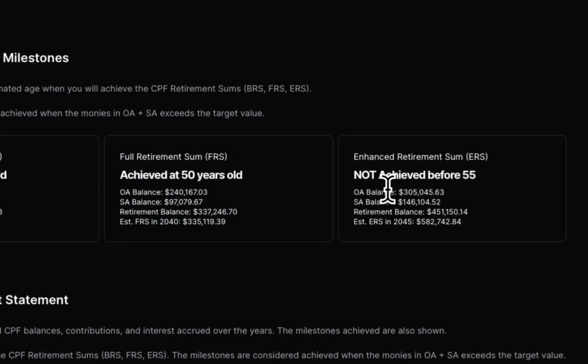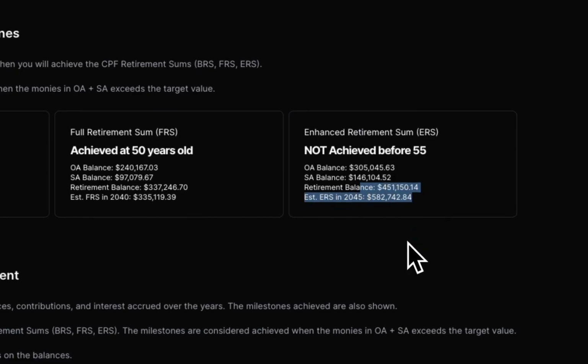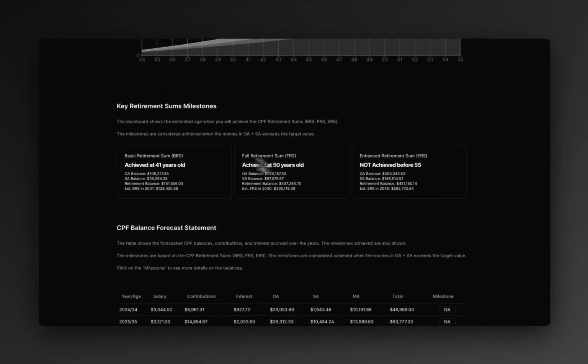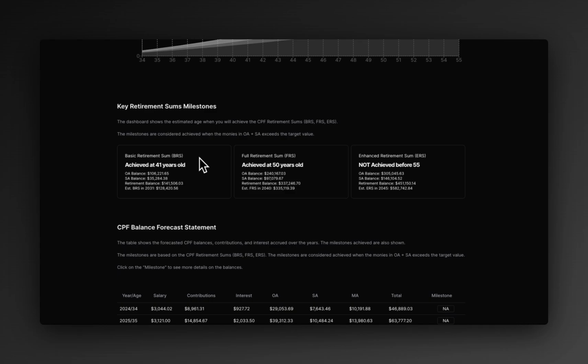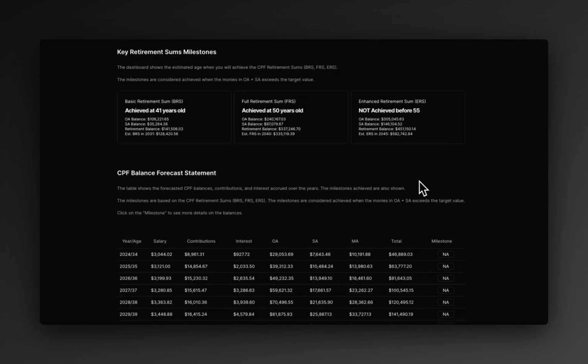And the final thing, you can see that for Mr. X, unfortunately, he's not going to achieve ERS before 55, right? So at 55, you can see the gap over here. He's missing the mark by about $130,000, right? So you'll be able to see, hey, when I achieve this, because if let's say your idea is to go for FIRE, then you might want to push the numbers forward and achieve them earlier, and stop worrying about whether they are going to hit FRS or ERS down the road.